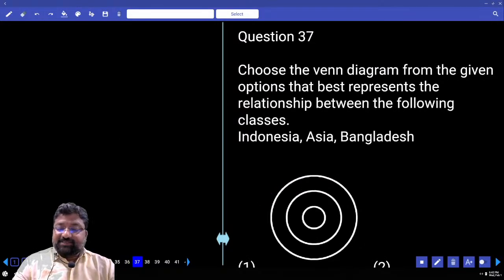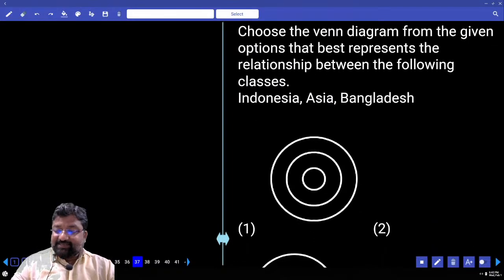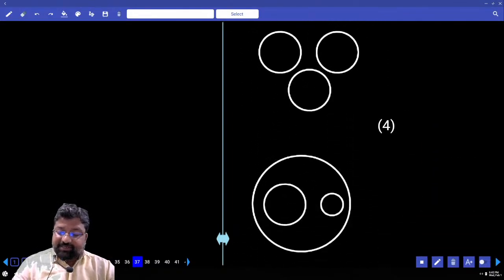Indonesia, Asia and Bangladesh. Indonesia and Bangladesh are 2 different countries in the Asian continent.